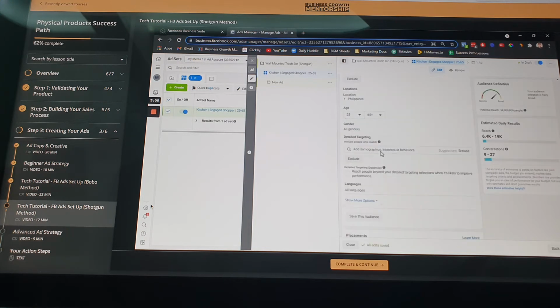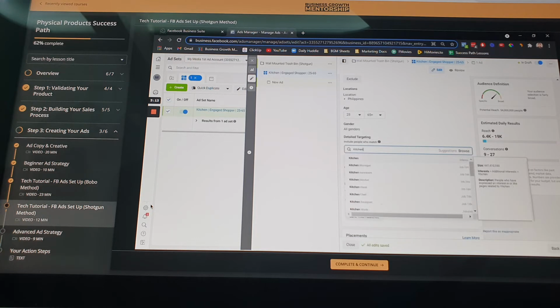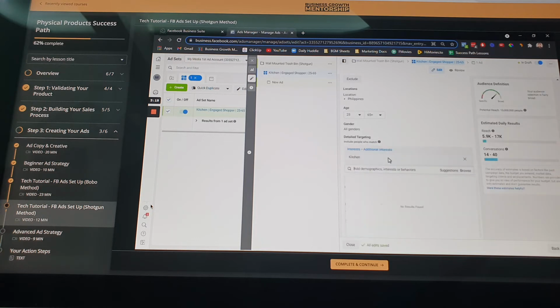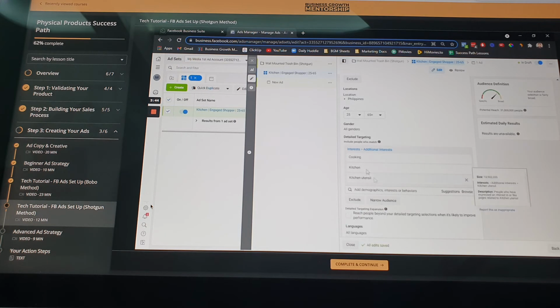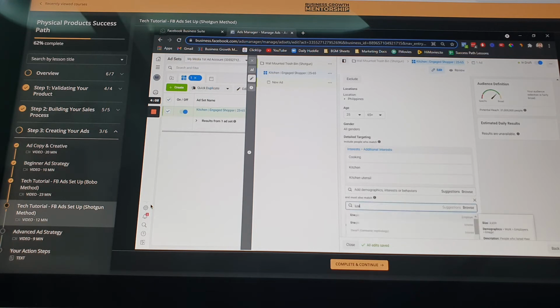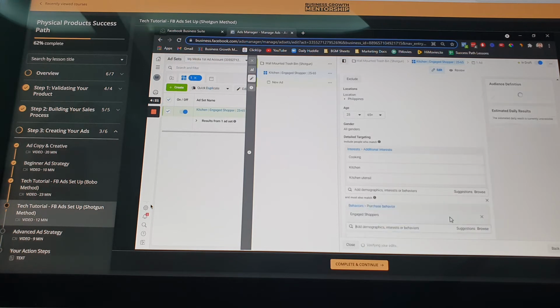Here in targeting, I will put kitchen. Probably I'll also add utensils: kitchen utensils, and then cooking. So that's just my tests. What narrowing means is, Facebook targets people who are interested in these, and then I would like you to target people who are also engaged shoppers. So you see 1,000 million, it will go down, because I will narrow it down. Engaged shopper, that's the behavior. So boom, it goes down to 12 million.